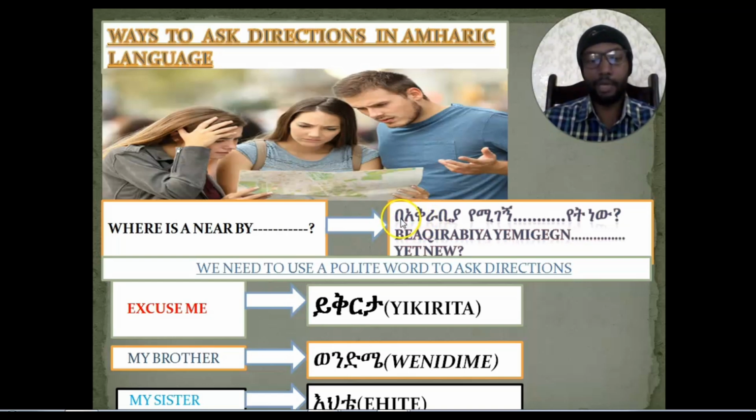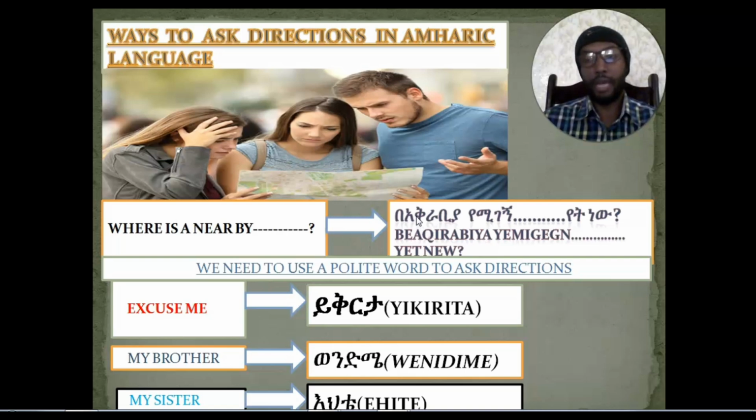Basic alphabet B, okay? This one is basic alphabet A. This one is a subgroup of basic alphabet K, and it's called K. And this one is a subgroup of basic alphabet R, and it's called Ra. Whereas this one is a subgroup of basic alphabet B, and it's called B. And this one is a subgroup of basic alphabet Ya, and it's called Ya. When we read it, በአቅራቢያ. በአቅራቢያ means nearby.